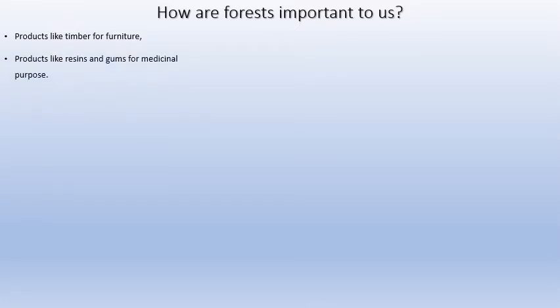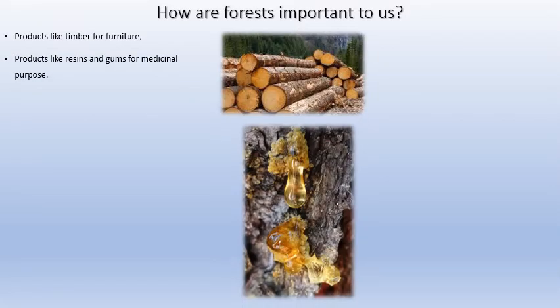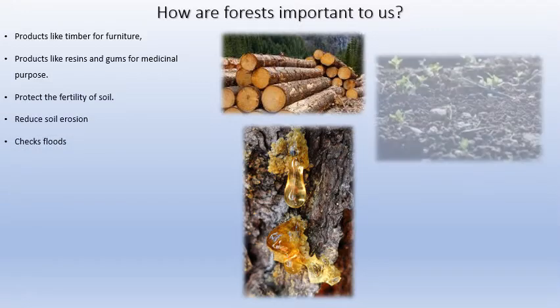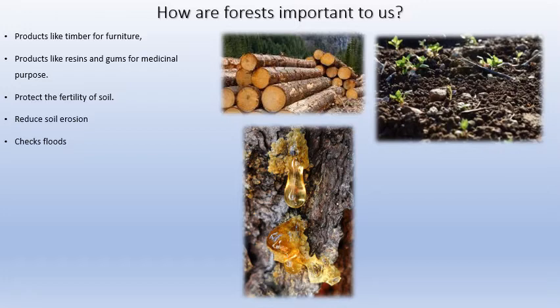Yes, we can start off with timber for furniture and resins and gums for medicinal purpose. So we have the pictures of this timber and resins and gums, which are actually very good in medicinal purpose and have a lot of healing properties for difficult and complex disorders and health problems also. Forest also helps in the fertility of soil, reduce soil erosion, checks floods. So if forest is able to develop and nurture and increase the quality and nutrient content of the soil, it will automatically improve fertility, it will reduce soil erosion, and if there's a flood, it will reduce the flood also.